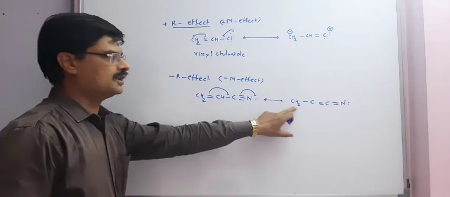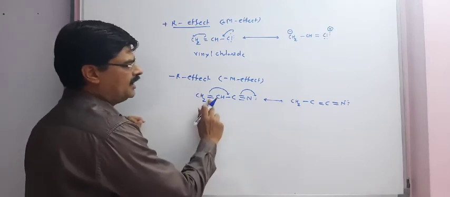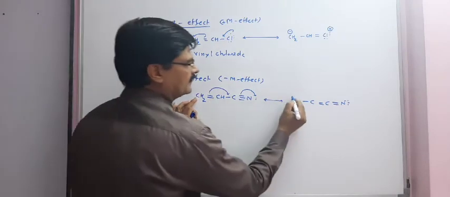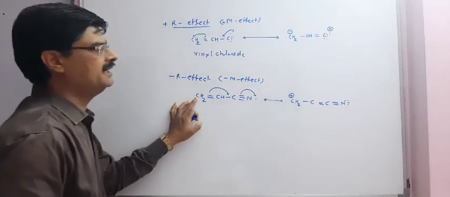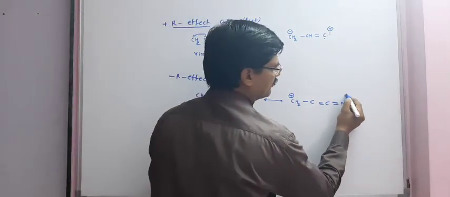This is another structure possible, but as the bond is shifting from here, we can say a plus charge will be created here and a minus charge will be created here.